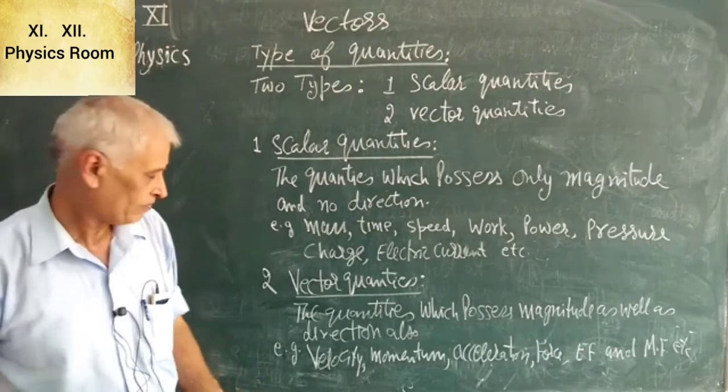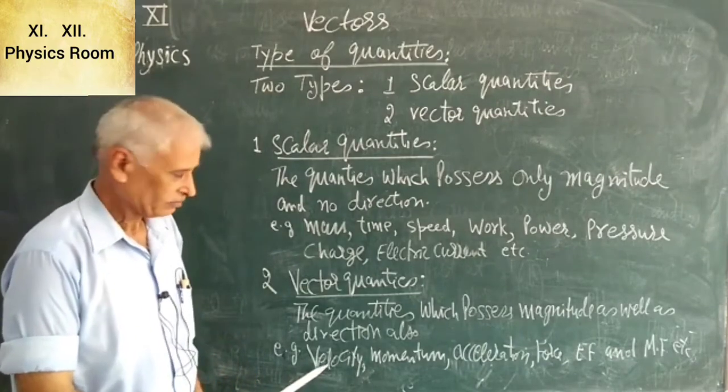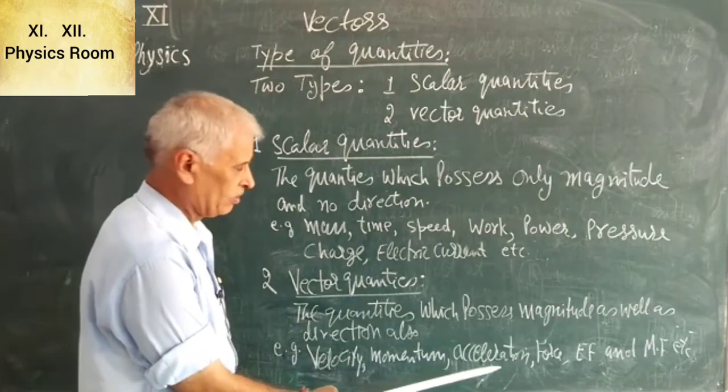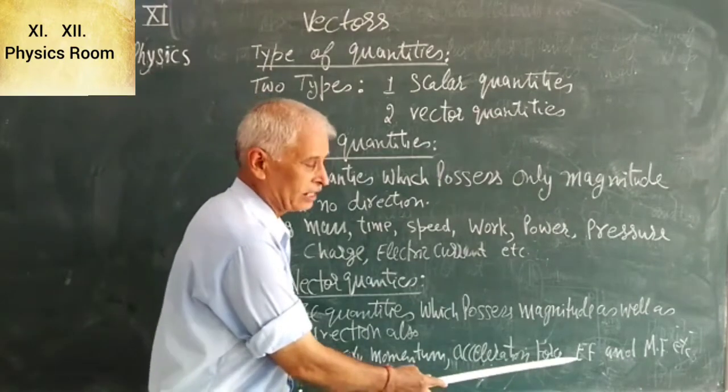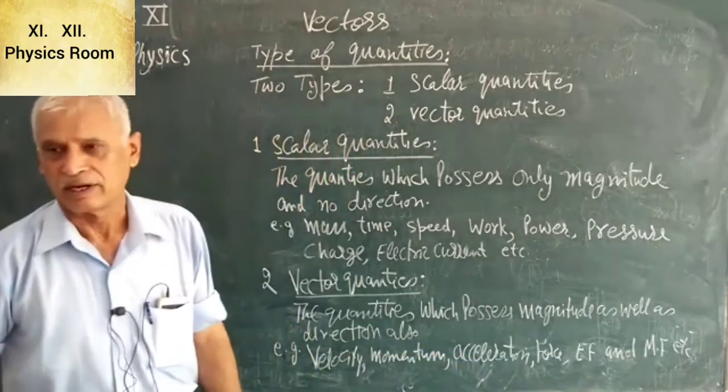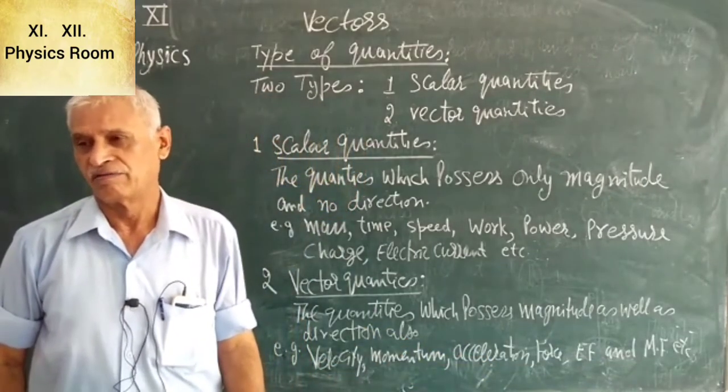For example, velocity, momentum, acceleration, force, electric field and magnetic field, etc. are all vector quantities.